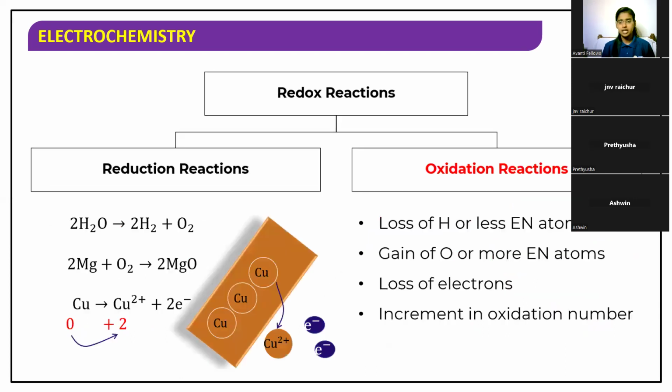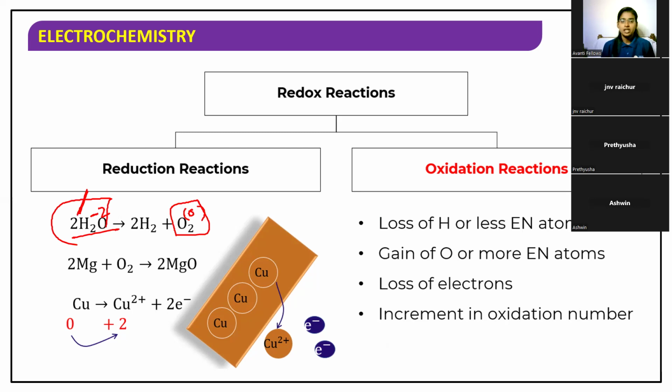Coming to the oxidation reaction, it does the opposite of reduction. So loss of hydrogen and gain of oxygen. Here in this reaction, we have H2O in the reactant, but in the product, we have only oxygen. So the hydrogen has been removed. The loss of hydrogen from the compound leads to the oxidation of the compound. In H2O, the oxidation state of oxygen is -2. In O2, the oxidation state is 0. So it is going from the negative side to the positive side, -2 to 0, which is called oxidation.